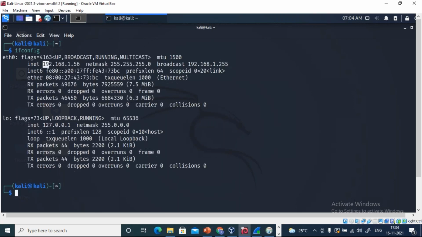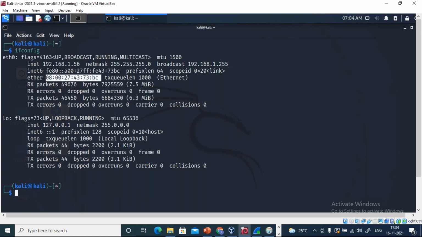Now this is the IP address of this particular machine, virtual machine, and this is the MAC address of it. Now remember the MAC address of this. The MAC address here is BC, right? Clear? So this is the MAC address of our machine.